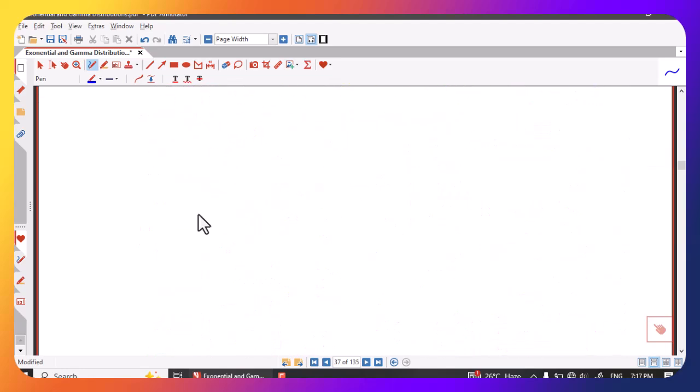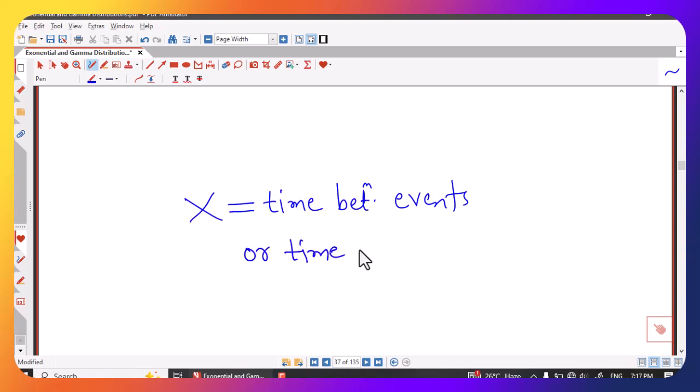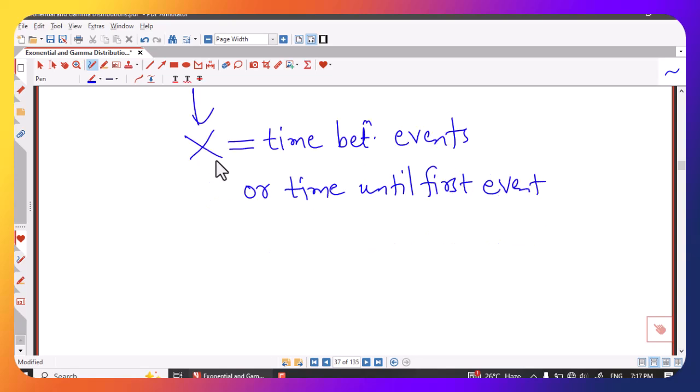What you have to remember is that whenever we have this type of variable, time between events or time until first event occurs, then we will use exponential distribution, and for that either we will be given average time between calls, that we will denote by mu, or we will be given lambda.